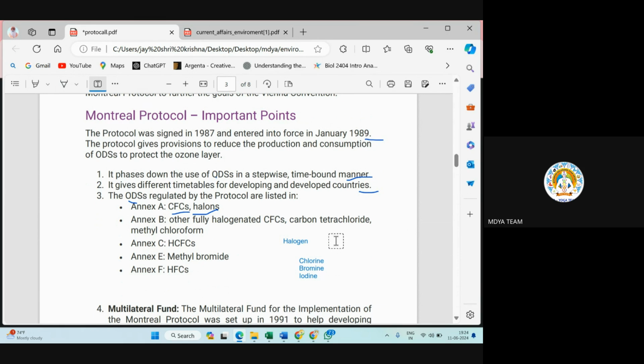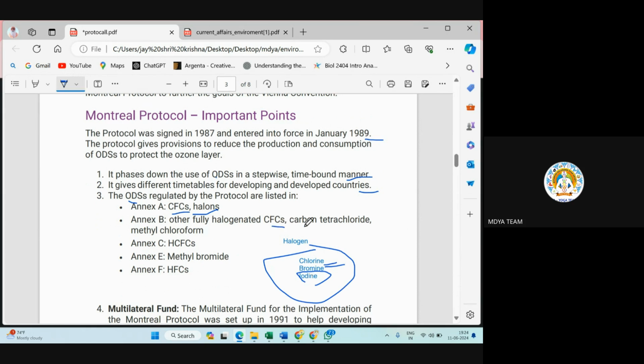These all belong to group 17 of periodic table, so they react with oxygen similarly. The way chlorine will react with oxygen, similarly bromine will also react, similarly iodine will also react. So these all are ozone depleting substances. So you should look out for chlorine as well as bromine as well as iodine. For iodine, you will not see any compound because iodine is not there in atmosphere.